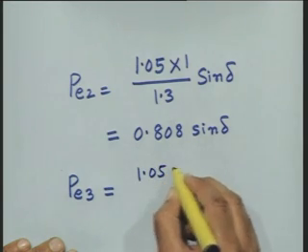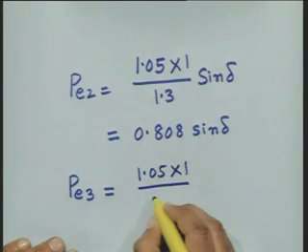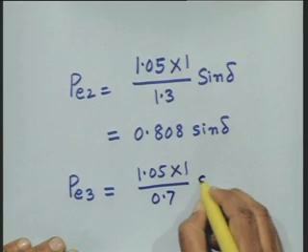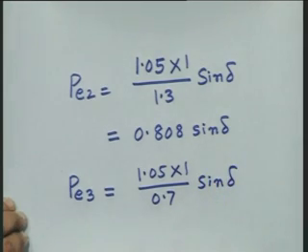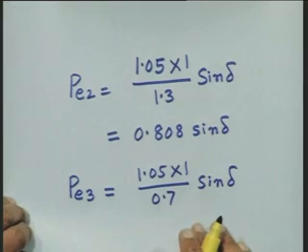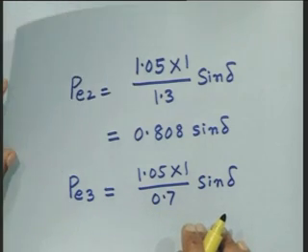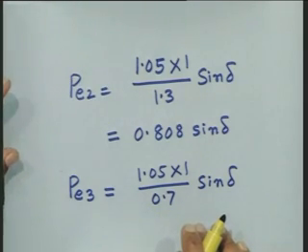Therefore, our characteristic is now 1.05 divided by 0.7 sin delta. These are the three important power angle characteristics which one has to compute for analyzing the stability of a machine infinite bus system.